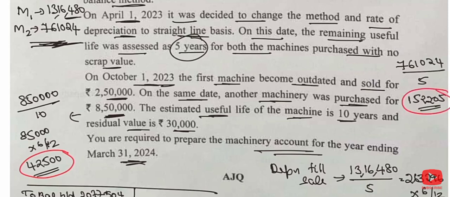Okay, 8,50,000. There is also scrap value, no? Yes, it is going to be 8,50,000 minus scrap value of 30,000. So you are getting a depreciable amount of 8,20,000, so depreciation will be 82,000. When you are calculating the depreciation for the half year, it is going to be 41,000. Okay, 3 assets are there: depreciation, depreciation, and depreciation. And the loss which is there has to be debited to P&L. Everything is shifted to the straight line method.